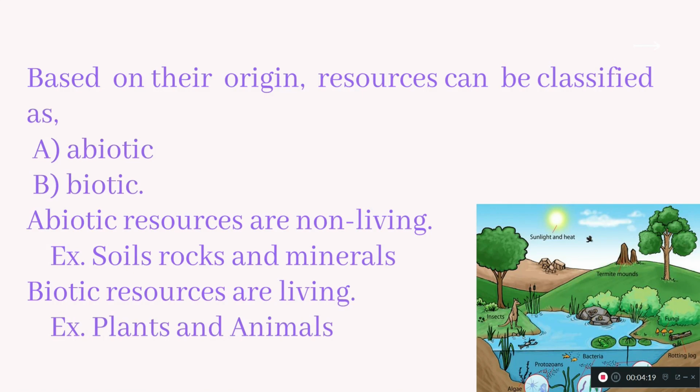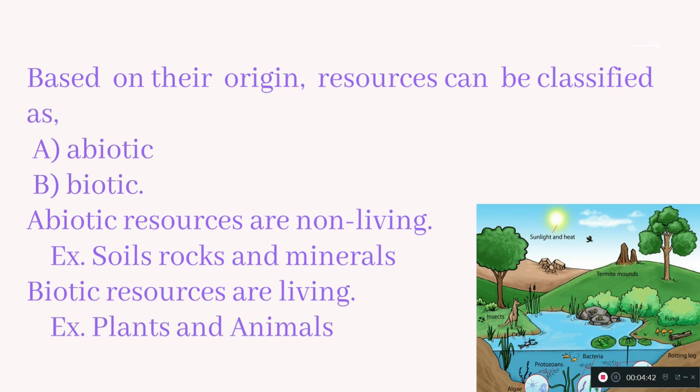Next one is based on the origin, resource can be classified as abiotic and biotic. You are already aware about the biotic and abiotic components. Abiotic components means non-living things. Biotic, living things. Like A means absence of the living things. So abiotic examples are soils, rocks, and minerals.